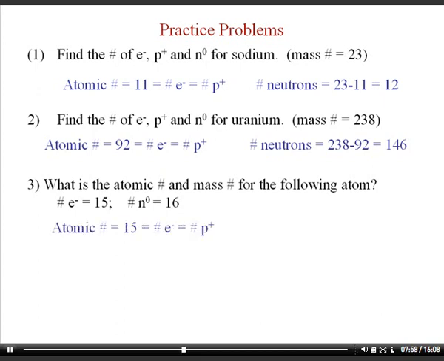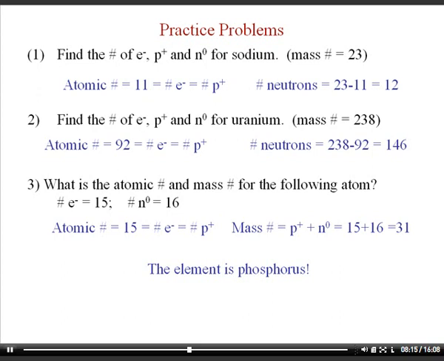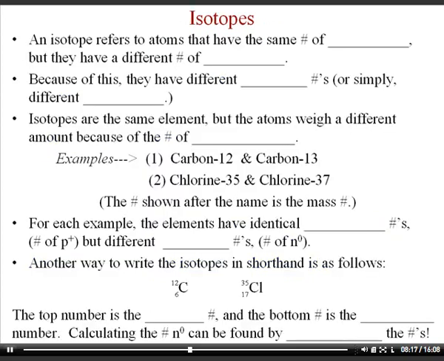And then I give them the atomic number, which is determined from the number of electrons, which has to equal the number of protons if this atom is neutral. And then I give them the neutrons, so you can figure out that it's going to have a mass number of 31. So with an atomic number of 15 and a mass number of 31, this happens to be phosphorus-31. Phosphorus with a mass number 31.